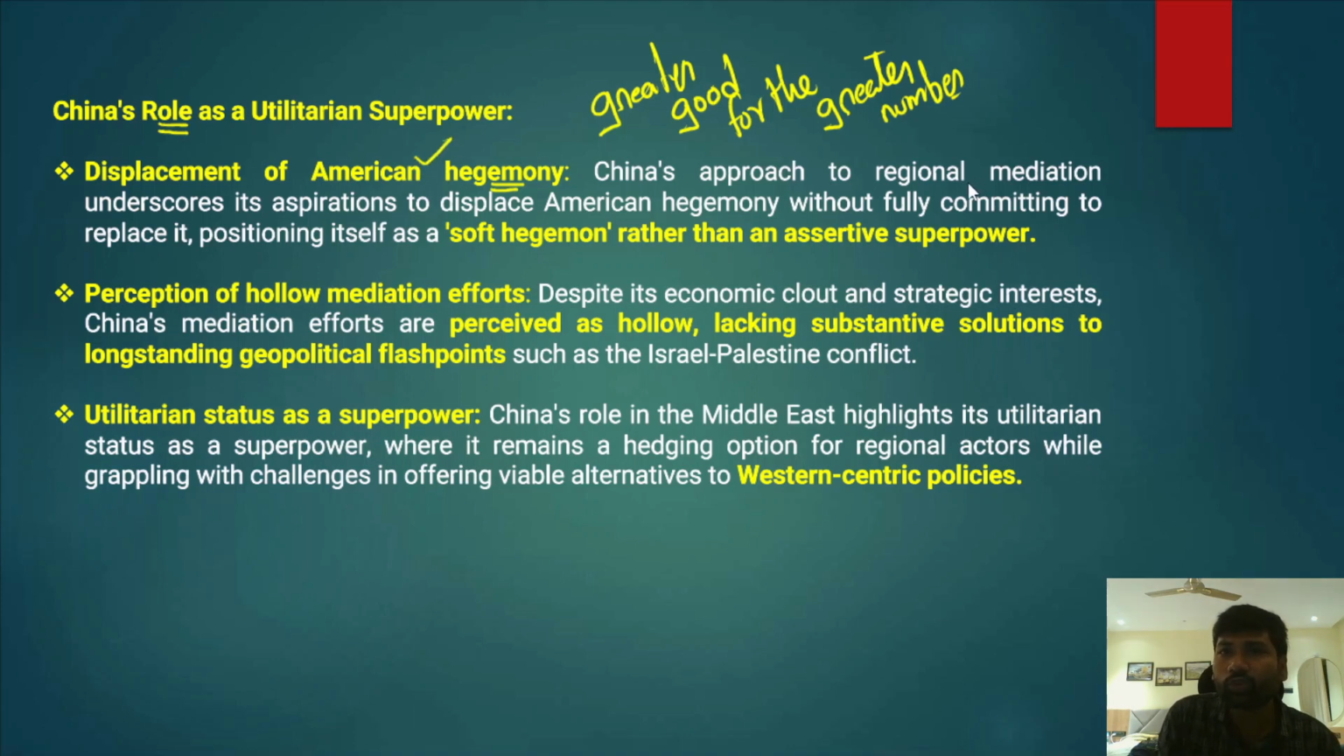And the Chinese approach to regional mediation underscores its aspirations to displace American hegemony without fully committing to replace it. So it doesn't want to fully replace the US in the Middle East, rather it has aspirations to displace American hegemony. And at the same time it wanted to position itself as a soft hegemon rather than an aggressive or assertive superpower in the region.